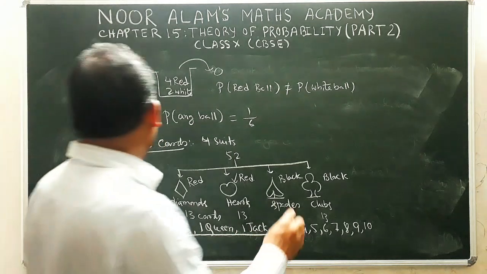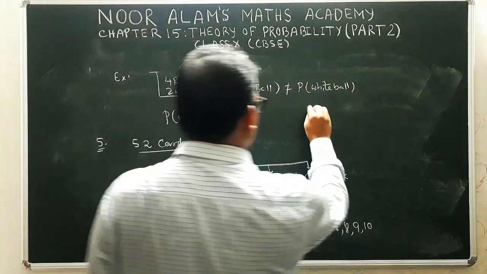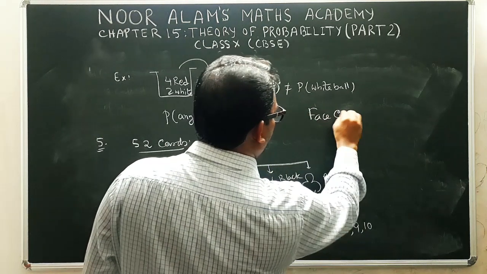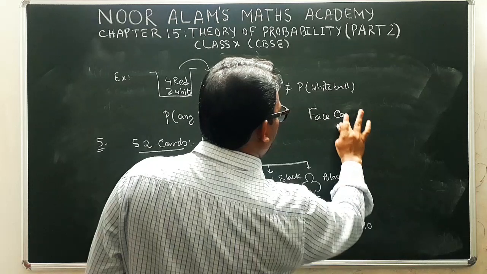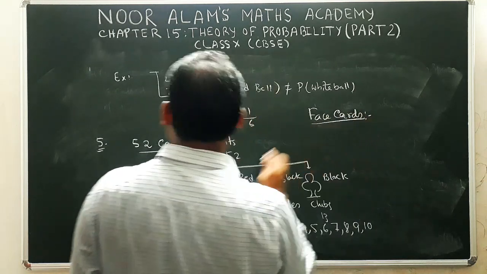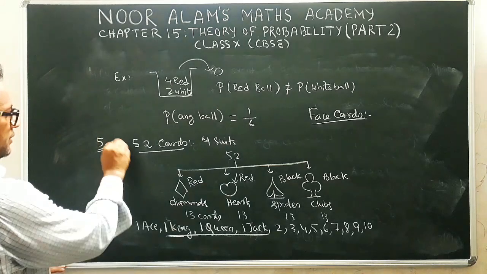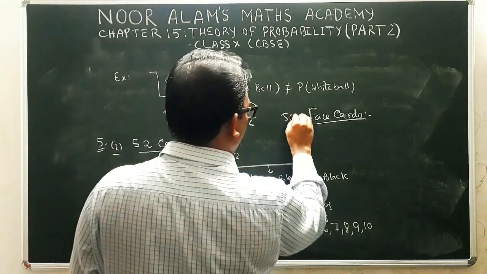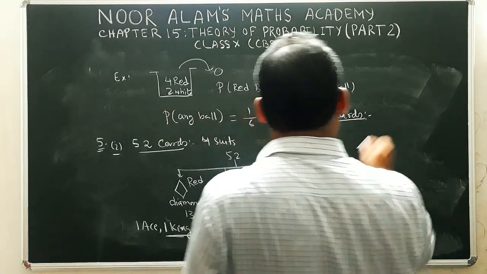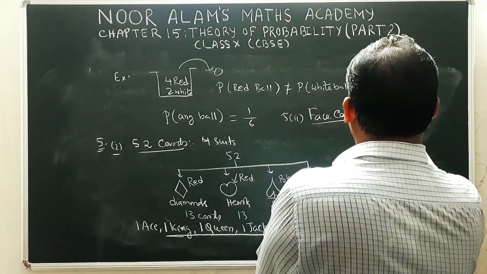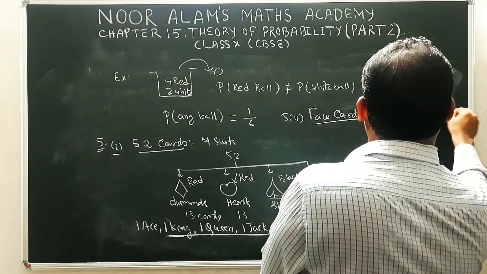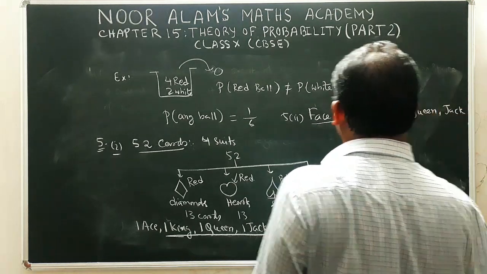Okay. So next definition is face card. Definition of face card. So face cards definition is what? Suppose it is 5 part 1, it is 5 part 2. So now face cards are the cards which have the face. So now king, queen and we have jack. These 3 cards are called face cards.